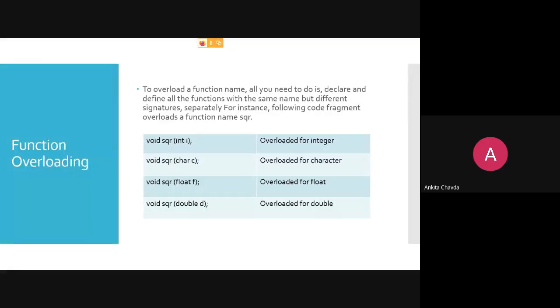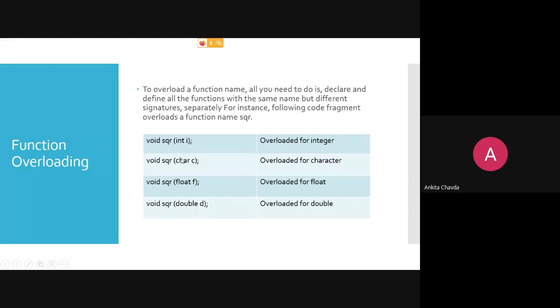Now to overload the function name, all you need to do is declare and define all your functions with the same name. Name should be same, but signature must be different. Getting this thing? Name should be same, but signature must be different. So separately for each and every instance, this is the code for the sqr function. Say suppose first time I have written void sqr(integer I). So this is overloaded for the integer one. Second time I've written void sqr, but the argument is different.